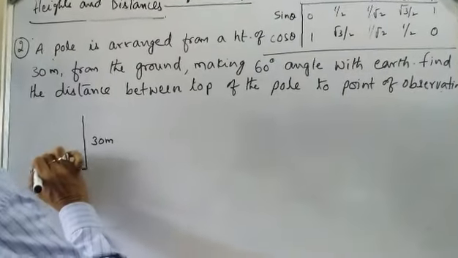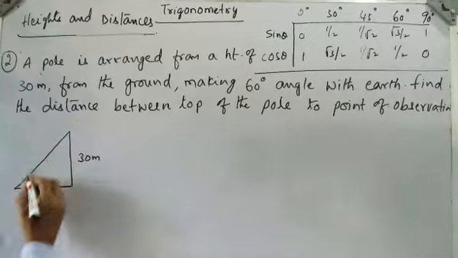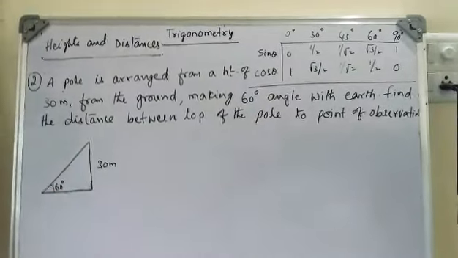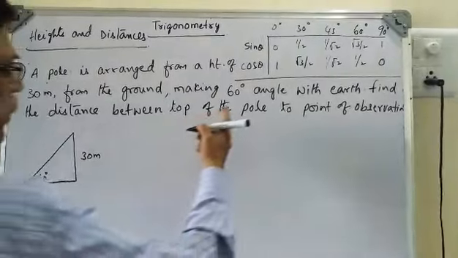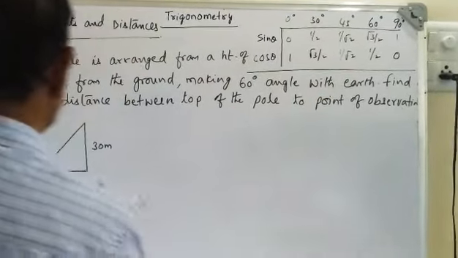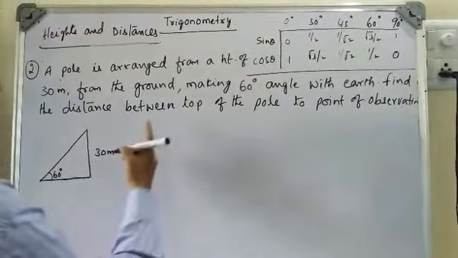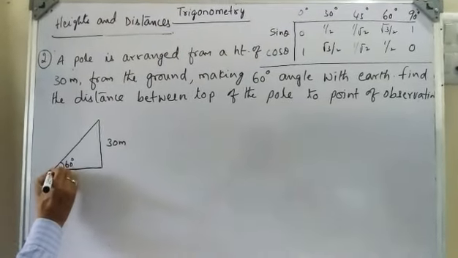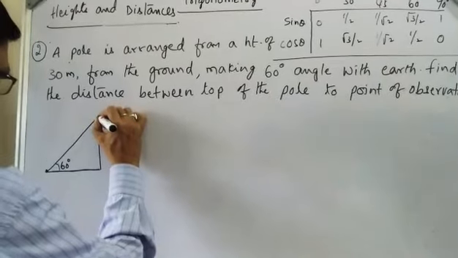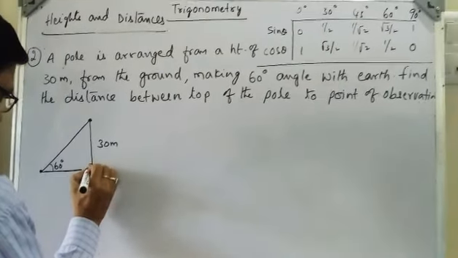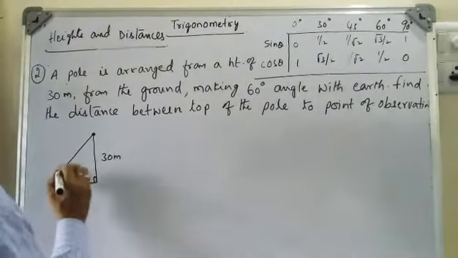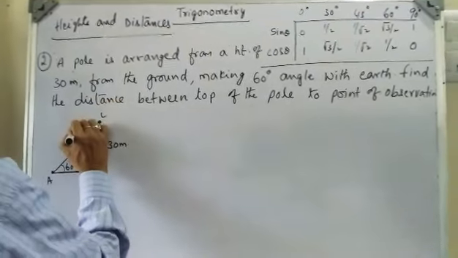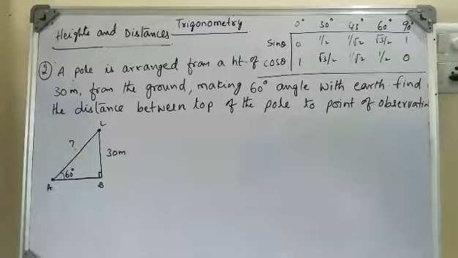That is the angle of elevation, given as 60 degrees. Find the distance between the top of the pole and the point of observation. This is the point of observation and this is the top of the pole. We need to find the distance. AC is equal to how much? This distance we need to find.